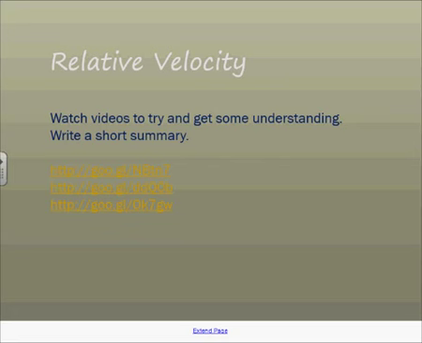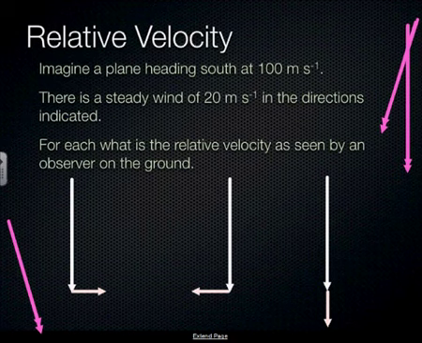A couple of things here about relative velocity. Essentially, relative velocity is when two things of the same type are added together. Remember, for homogeneity, you have to add the same things. Then you can get a resultant vector that means something. In this case, imagine we had a plane flying downwards here, and this is the speed of the plane.